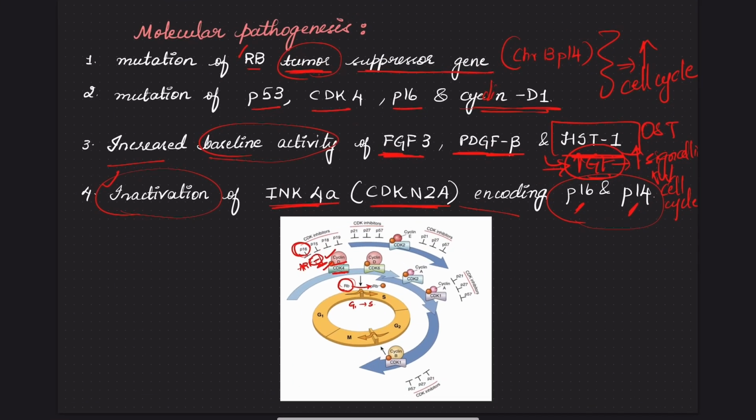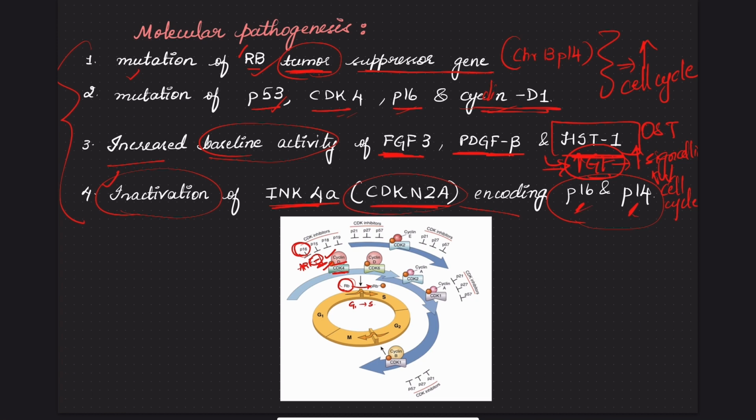The net effect of all these is the mutation of the tumor suppressor genes. Mutations of tumor suppressor genes include the RB gene, P53, and also certain cell cycle checkpoints like CDK4, P16, cyclin D1, INK4A, that is the CDKN2A gene, which codes for P16 and P14.